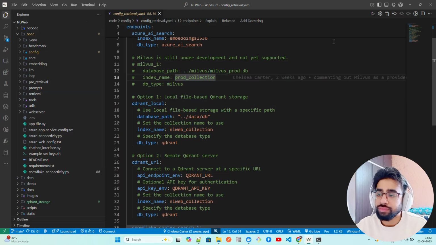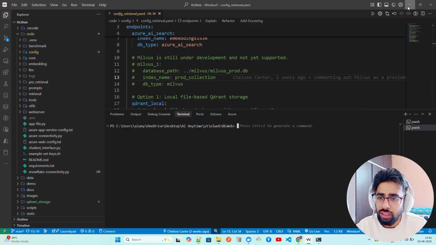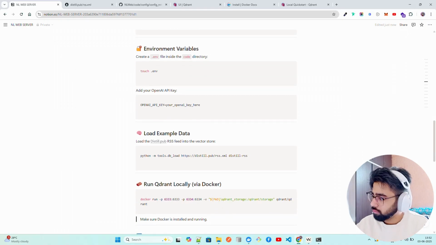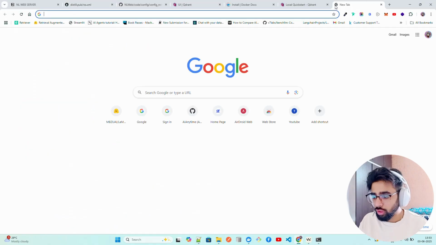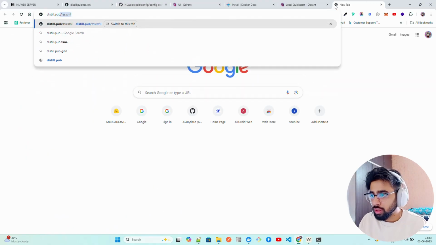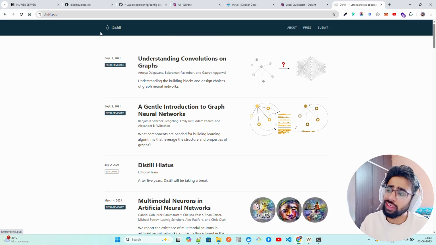Right? Now, once we have everything, let's open a terminal probably here only, right? I can see I have a terminal open. And once you have cloned and everything, we just have to use the website's RSS feed. So for that, I have used distill.pub. So if you don't know distill.pub, you can see it's a blog site. So I follow distill.pub to upskill myself. I learn a lot of things on distill.pub.